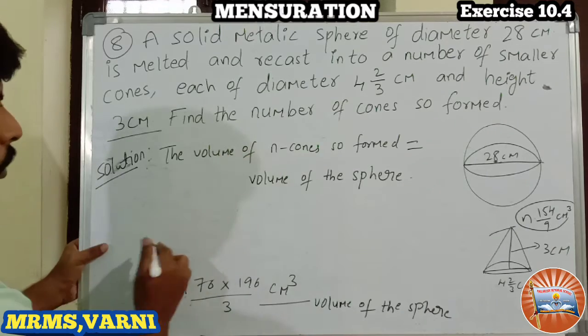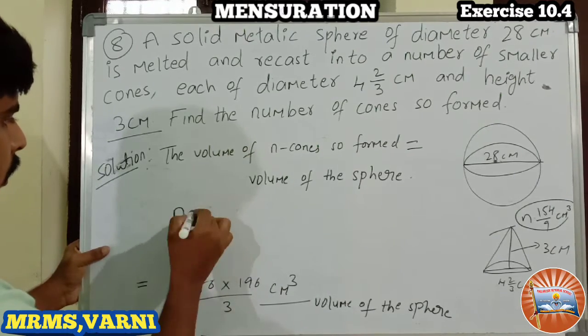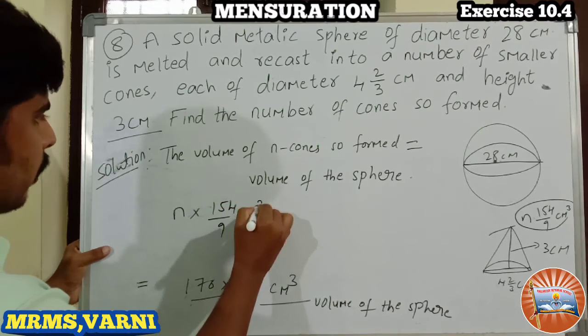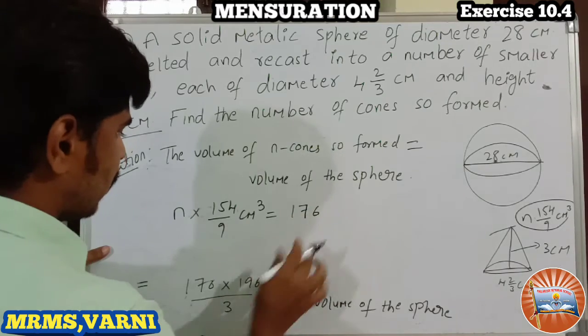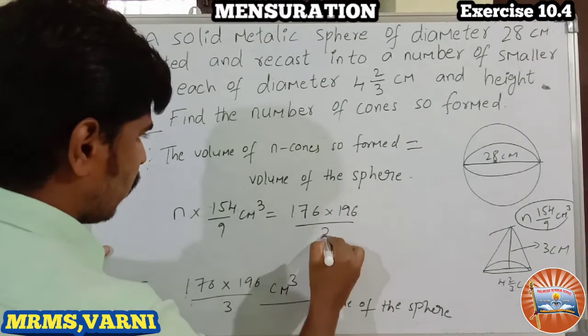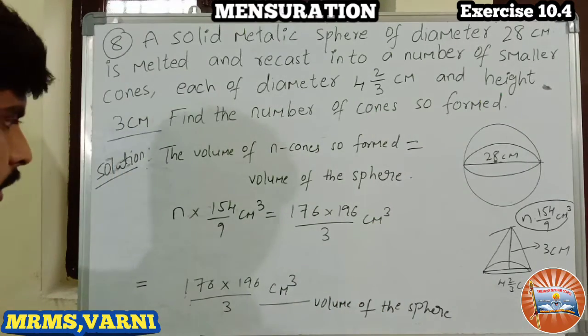So volume of n cones, n into 154 by 9 centimeter cube is equals to, and volume of the sphere we got 176 into 196 by 3 centimeter cube. Okay, right.